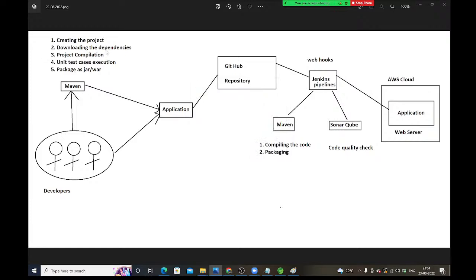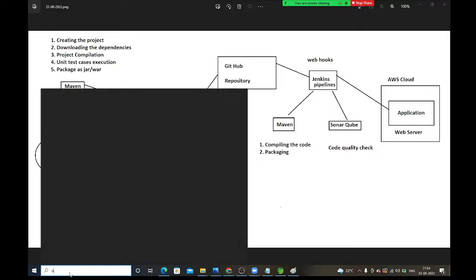What is the next one? Project compilation. What is this compilation? Why do we need to compile the project? First tell me. Tell me guys, why do we need to compile the project?